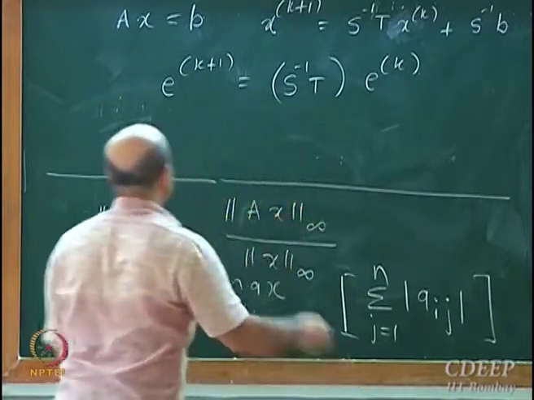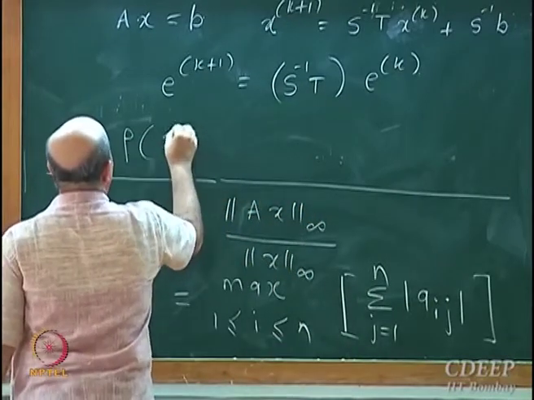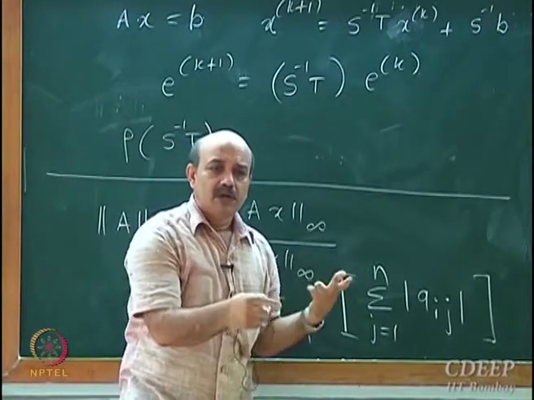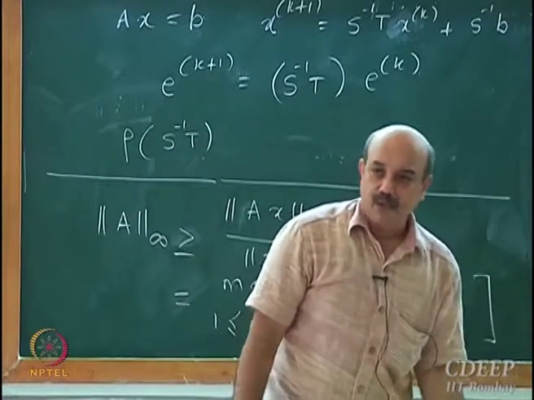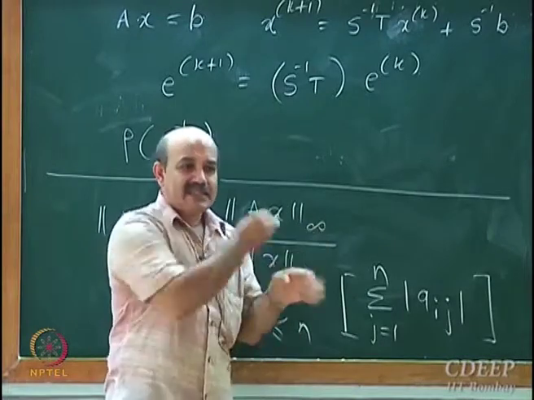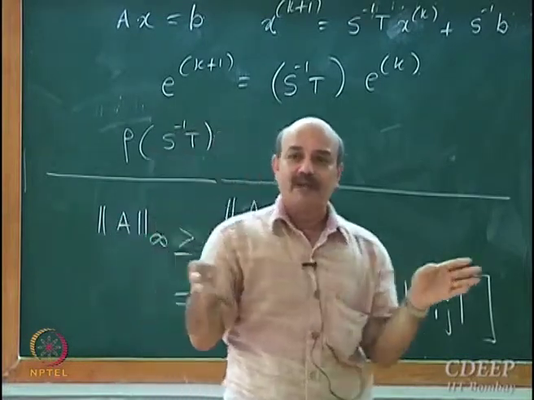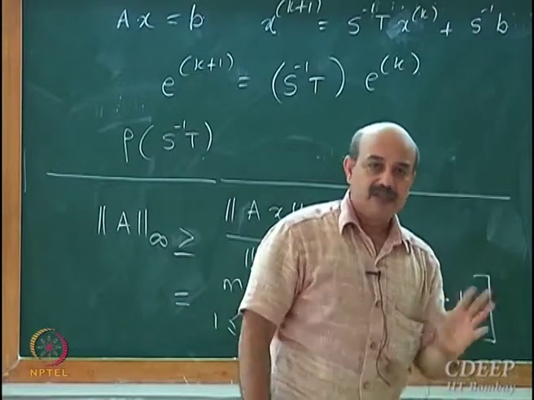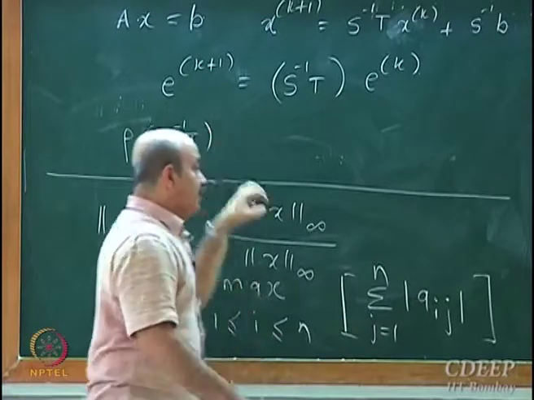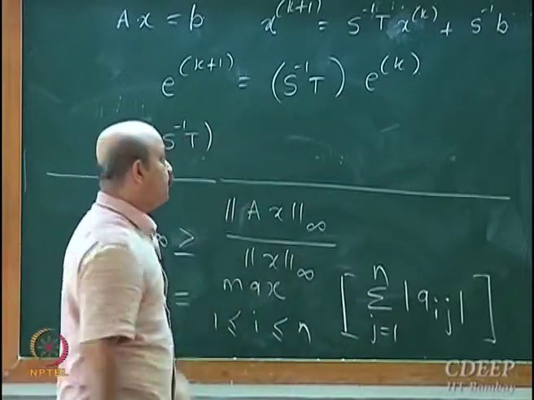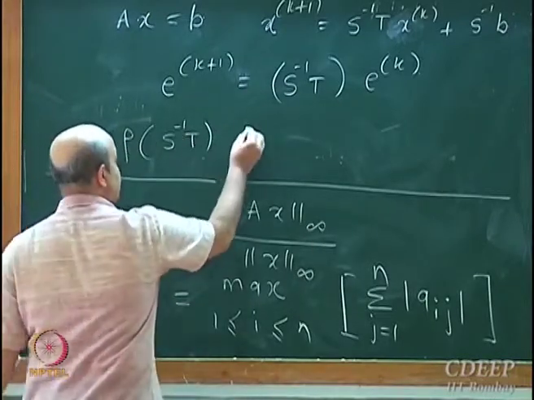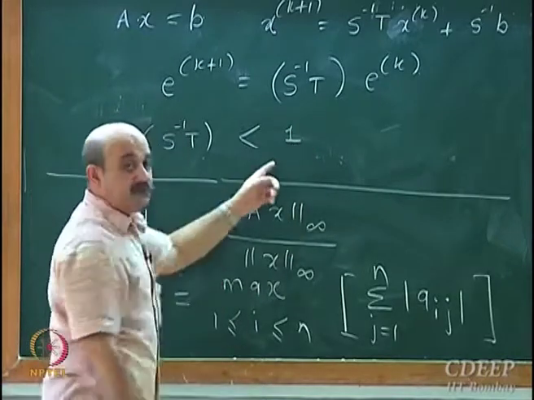And then we had this condition on the spectral radius of S inverse T. Now S and T are different depending upon whether it's a Jacobi method or Gauss-Seidel method or relaxation method and so on. Typically S is a simple matrix, a diagonal matrix or a lower triangular matrix, and inverting that matrix is not that difficult. We will come up with conditions which do not even require inversion, but right now even if you want to do it by brute force, by actually inverting the S matrix, it is not difficult.